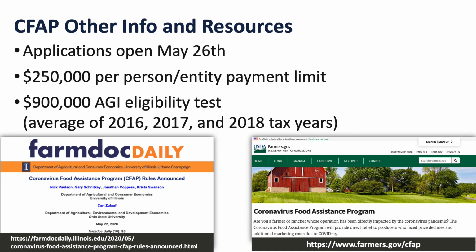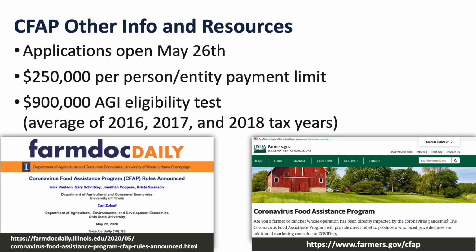Just a little bit of other info that we have at this time for the CFAP program. Applications will open on May 26th, and that application period will be open through August 28th or until the funds are exhausted. Broadly, there is a $250,000 per person or entity payment limit that is not crop specific or livestock specific. That is currently listed as being broad for the entire CFAP program.